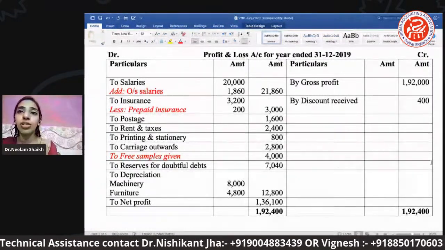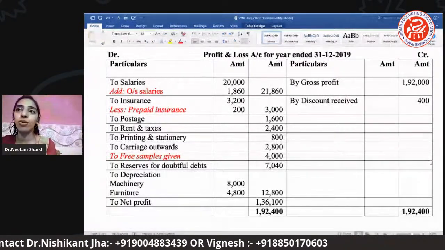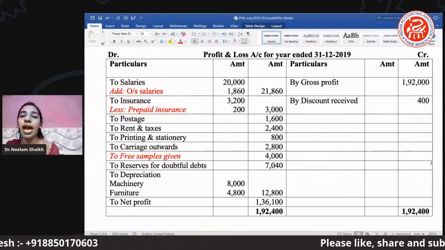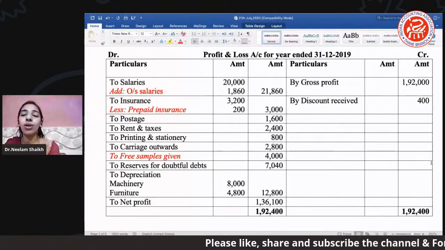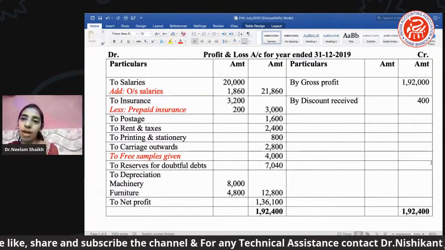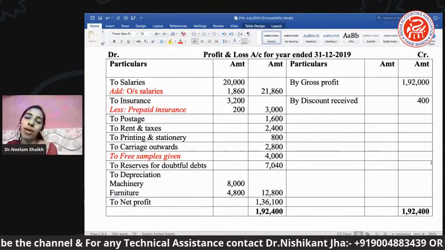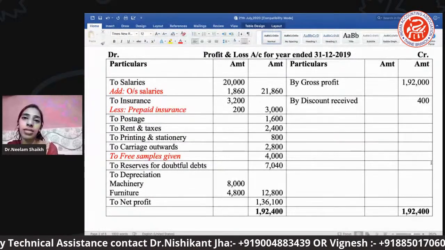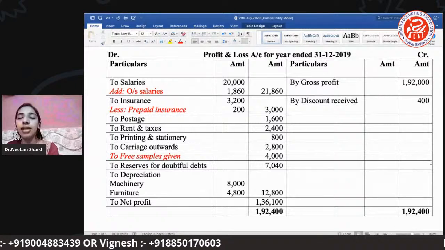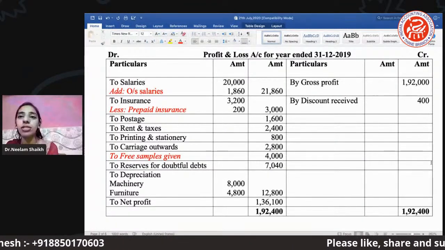Why? Because when you close trading you get the gross profit. That gross profit will be brought into your P&L account, and in the P&L account you will close it and get the net profit. Now this net profit we have to take to the partners' capital and partners' current accounts.